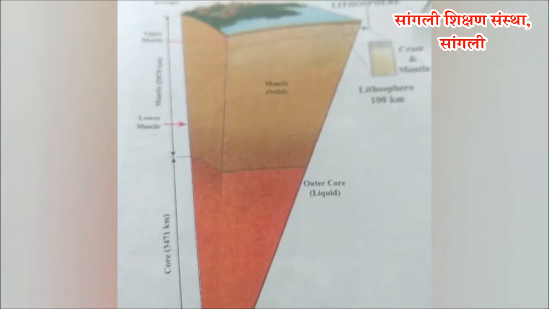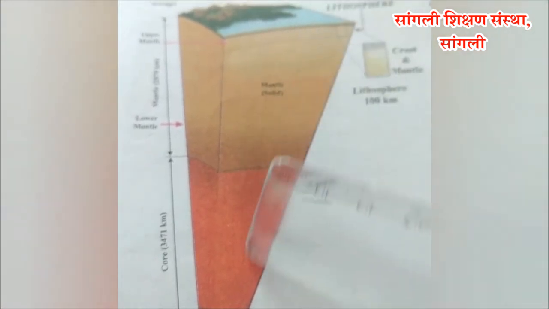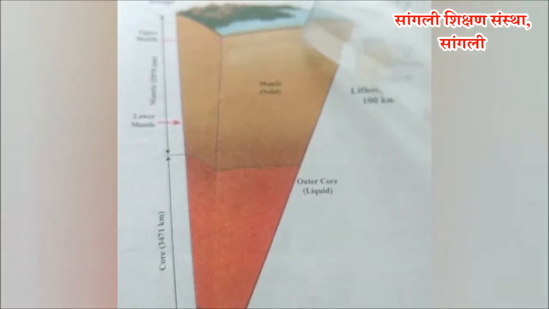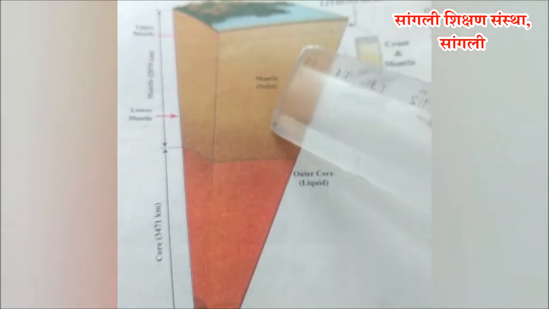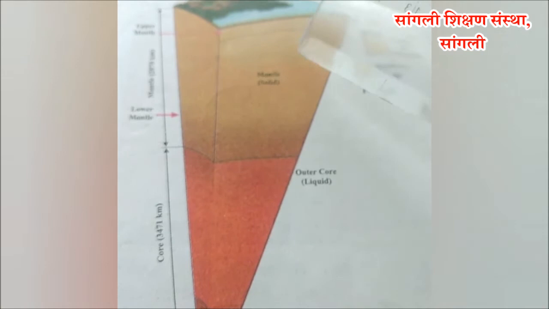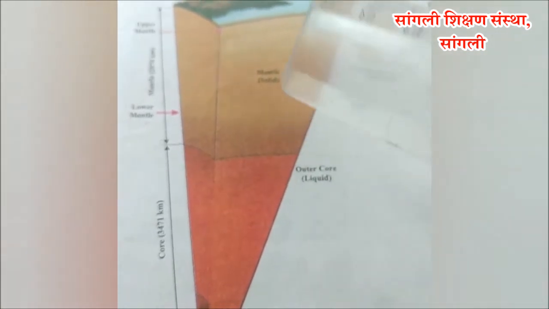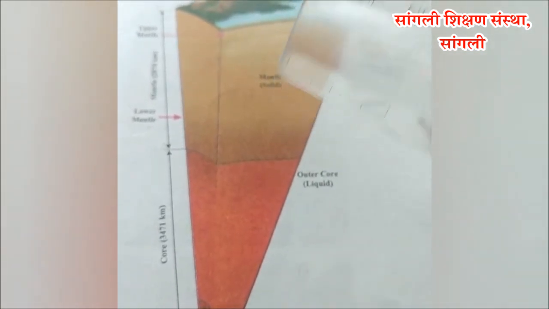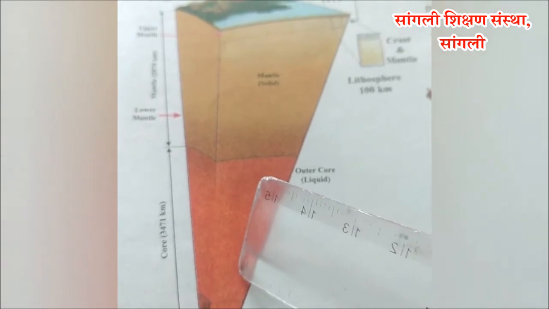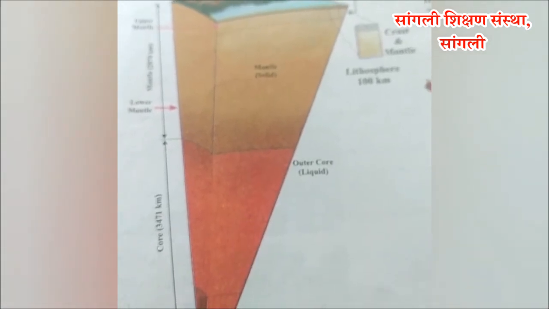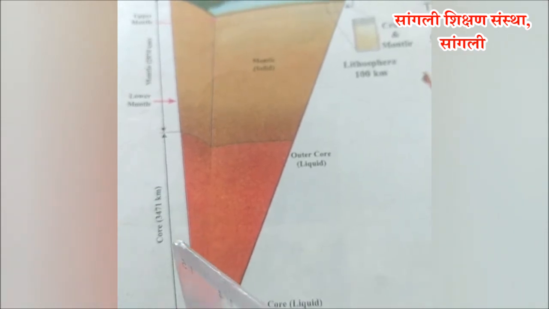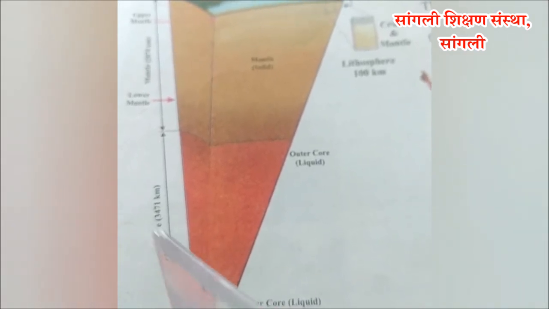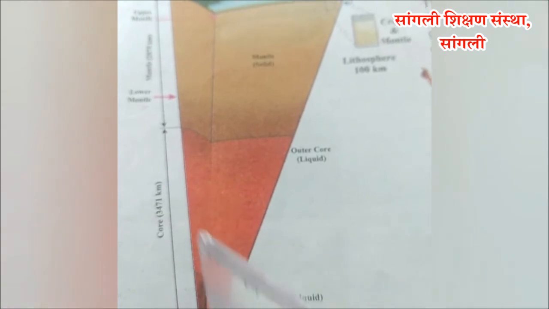Observe the figure, Earth's interior. As we move under the surface, temperature increases. After that, the rate of increase in temperature reduces, and again increases in the core. At the center of the Earth, the temperature is around 5500 degrees Celsius to 6000 degrees Celsius.